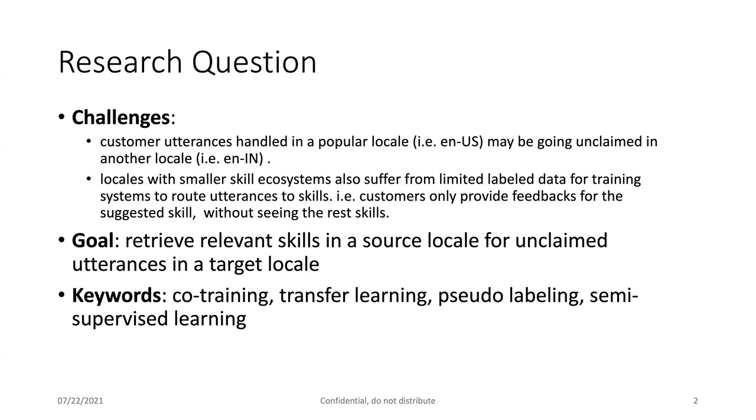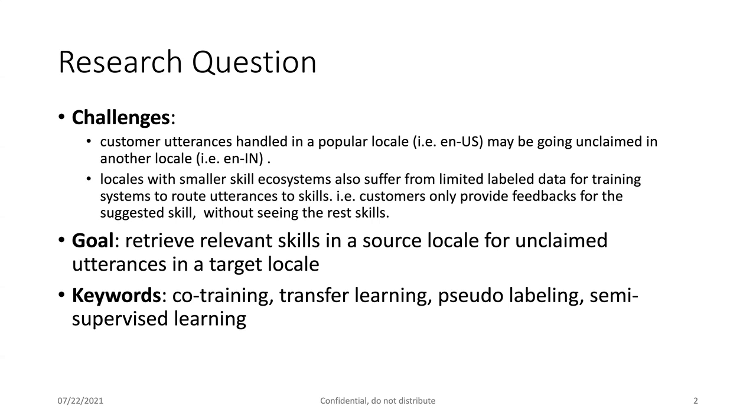The first challenge is that customer utterances handled in a popular locale may be going unclaimed in another locale, because Alexa splits the whole market into several different locales, such as the United States and India. And even under each country, they still have different locales belonging to different languages, like in US, meaning the English language in United States. And the locales are different, and some of the popular locales may have more developed skills, while some smaller locales may only have few developed skills.